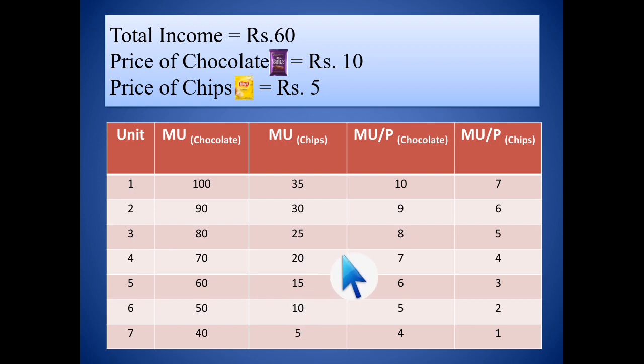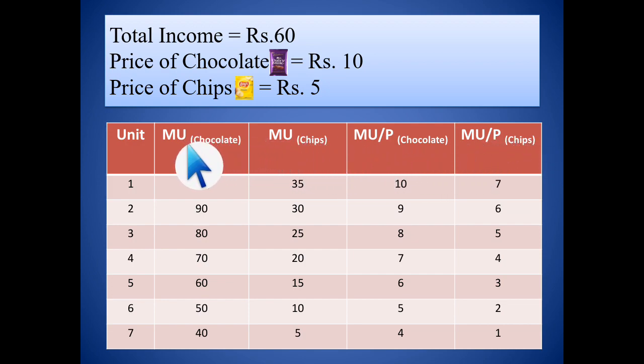So here our focus is how to find the equilibrium point. That is the major focus. Well, the equilibrium point is where marginal utility in proportion to price should be equal. So first we will find out the value of marginal utility in proportion to price for chocolate and for chips separately.